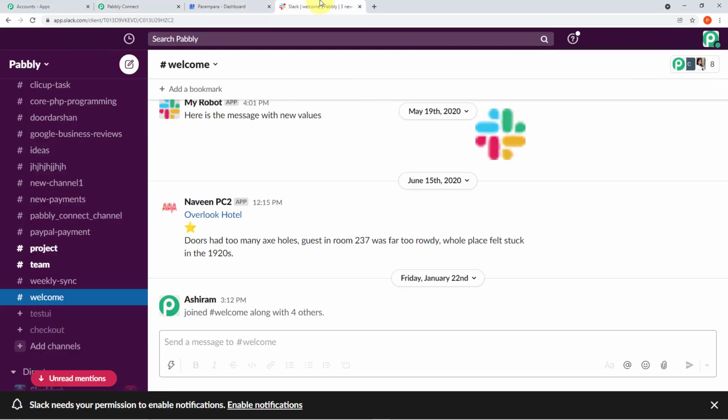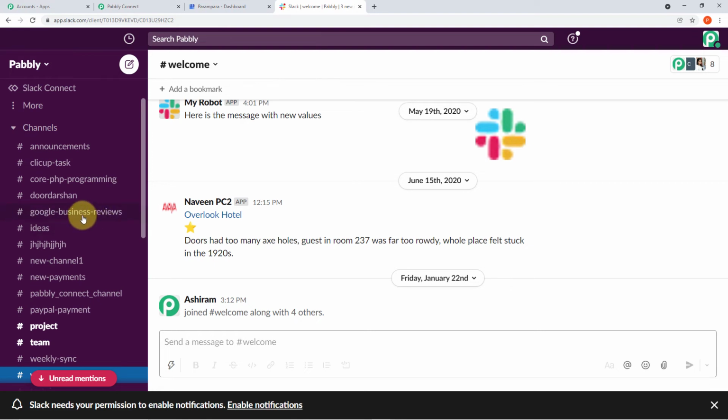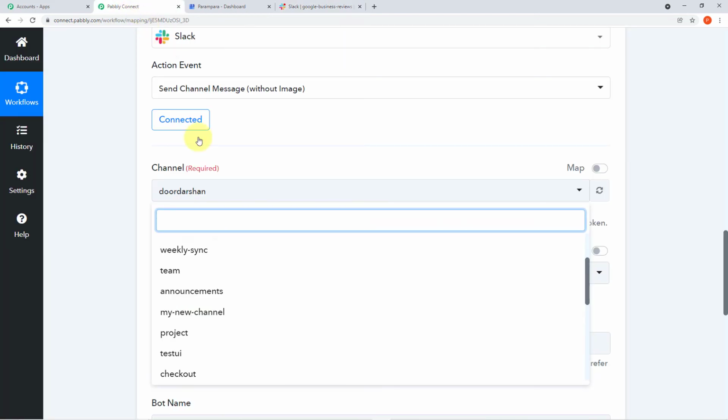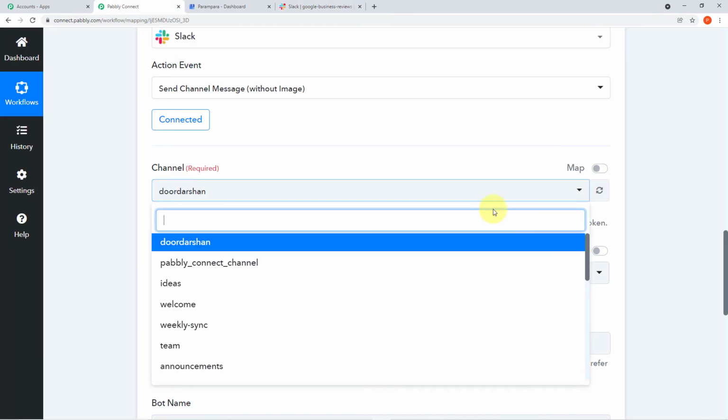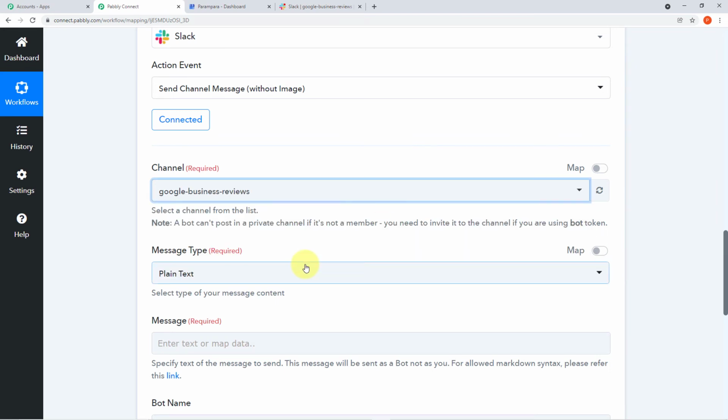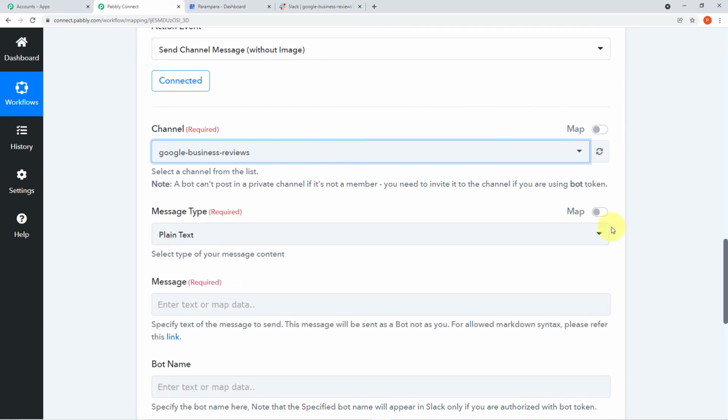Now for this particular workflow I have created this channel which is Google Business Review. Okay, so what I'll do, I'll map this particular channel in my Pabbly Connect account. How? I'll click on this arrow and I'll search for the particular channel which is Google Business Review. I'll simply click on that channel and it will automatically be mapped. Now the message type will remain plain.